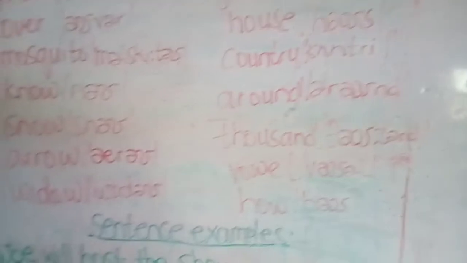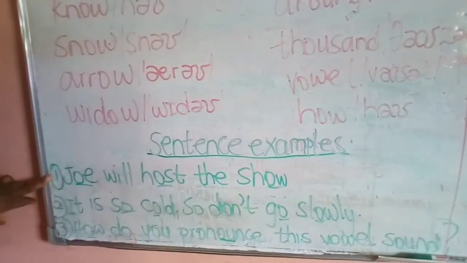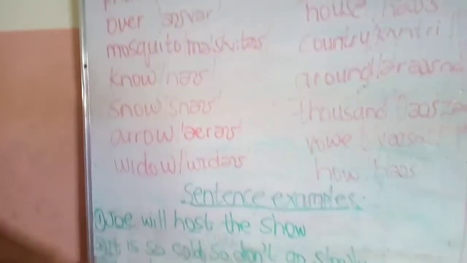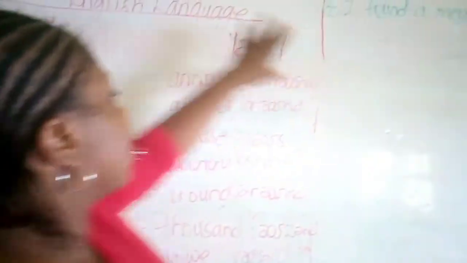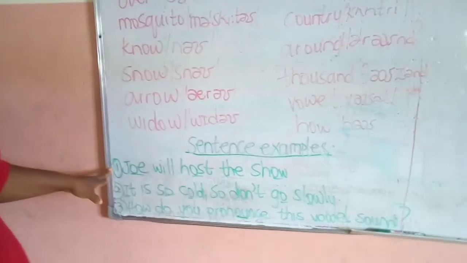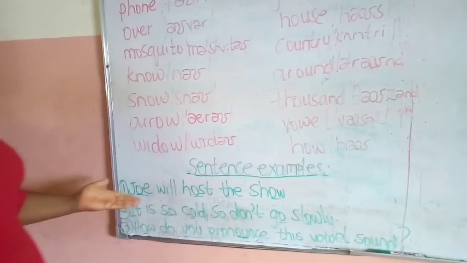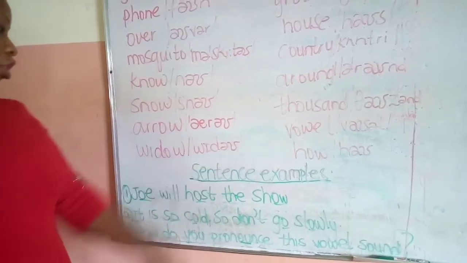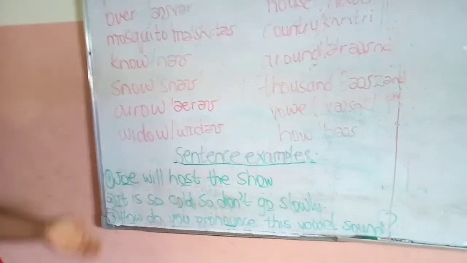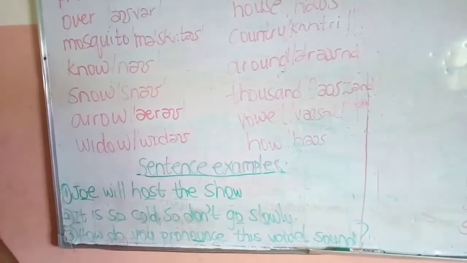Now let's take a look at sentence examples. Sentence examples 1 and 2 are for the sound O, and 3 and 4 are for the sound ow. Okay, let's look at the sentence on number 1. Joe will host the show. Number 2 says, it is cold, so don't go slowly.